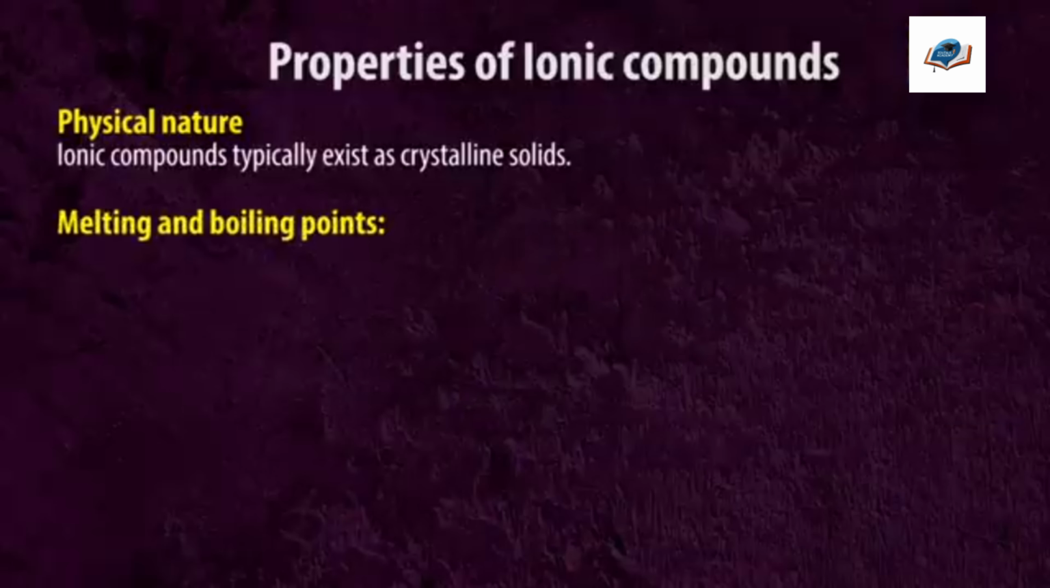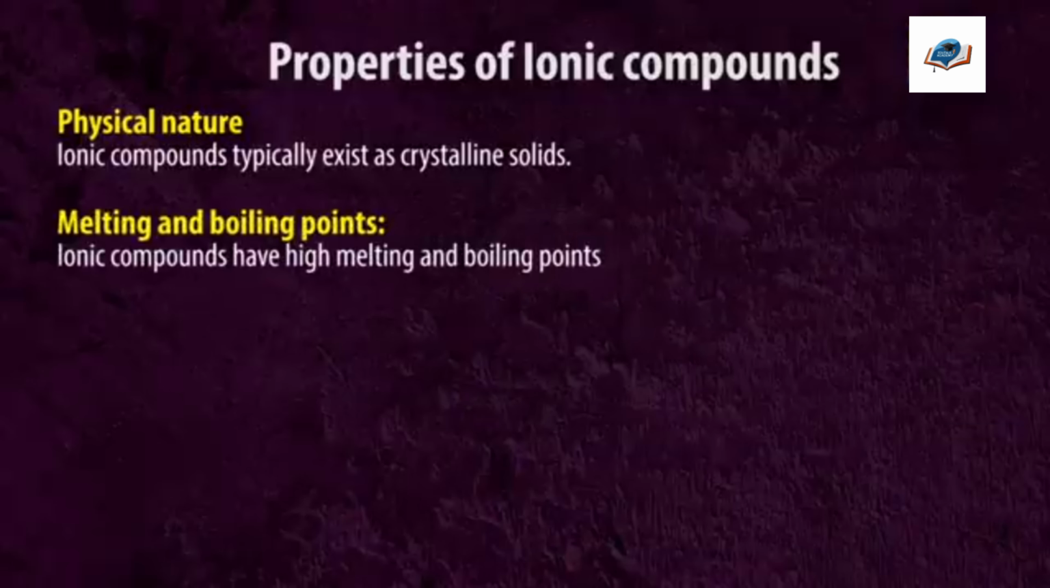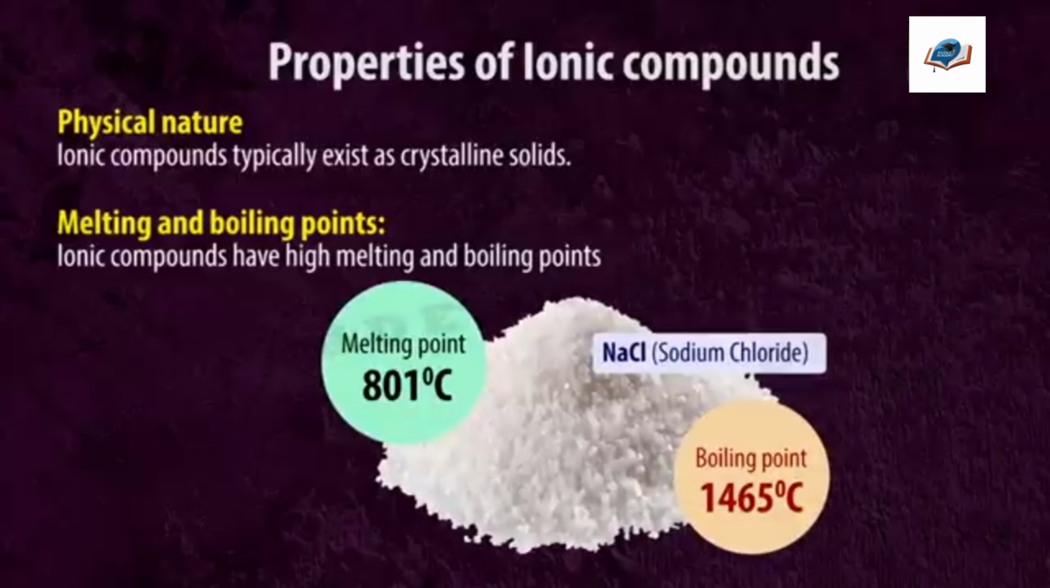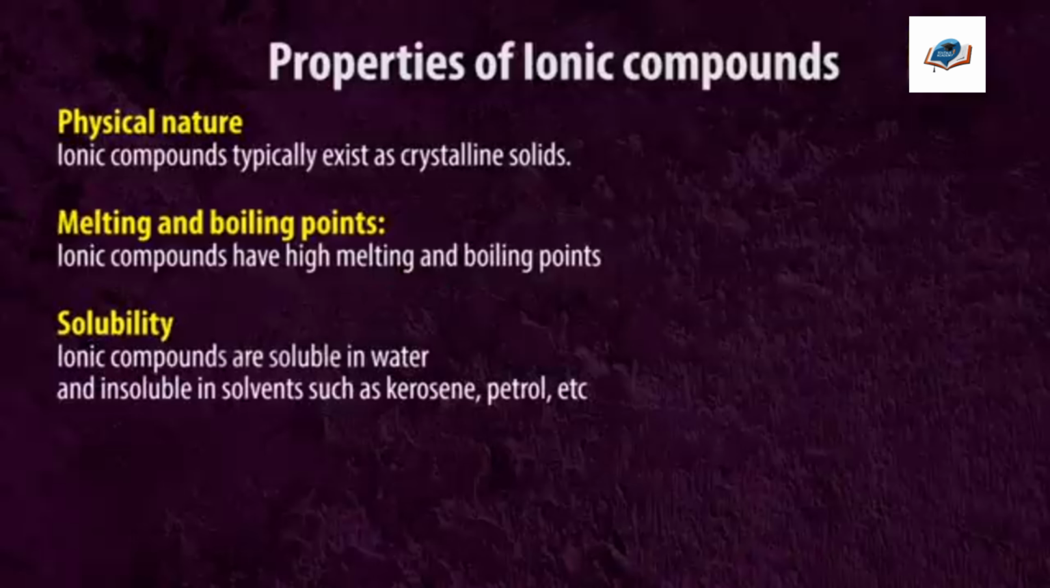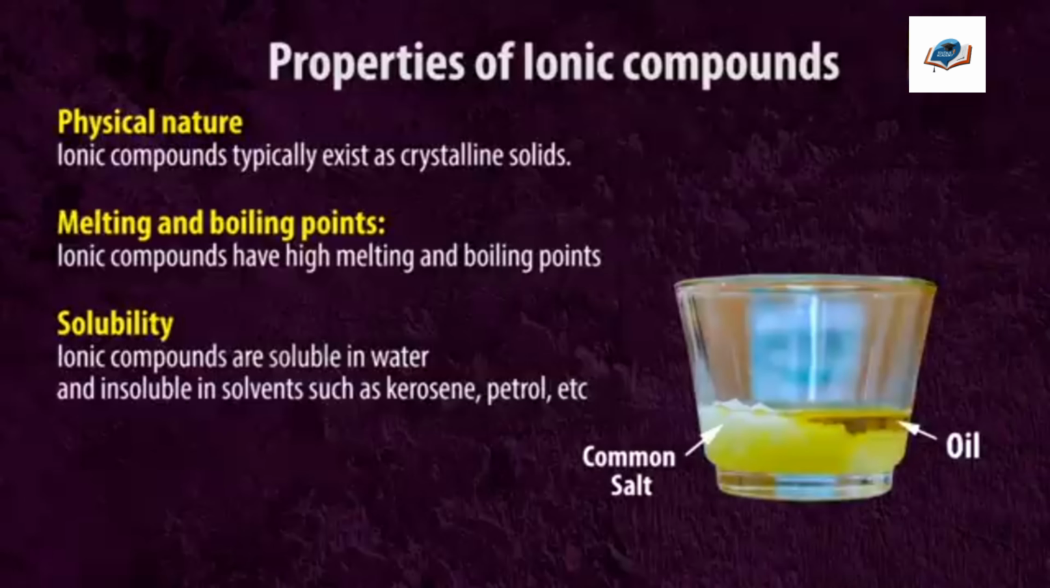Melting and boiling points. Ionic compounds have high melting and boiling points. For example, the melting point of sodium chloride is 801 degrees Celsius and the boiling point is 1465 degrees Celsius. Solubility. Ionic compounds are soluble in water and insoluble in solvents such as kerosene, petrol, etc. For example, sodium chloride dissolves in water but not in petrol and kerosene.